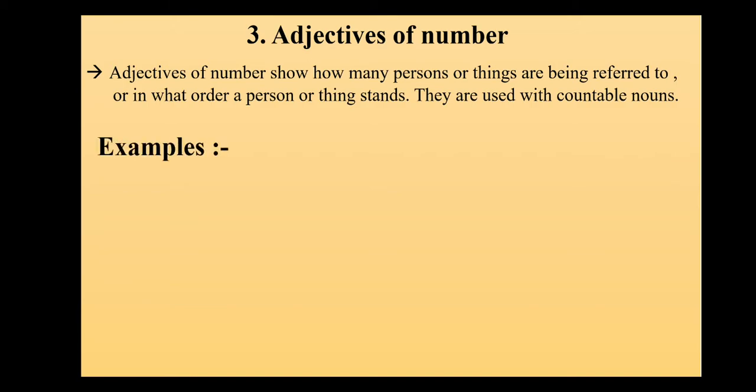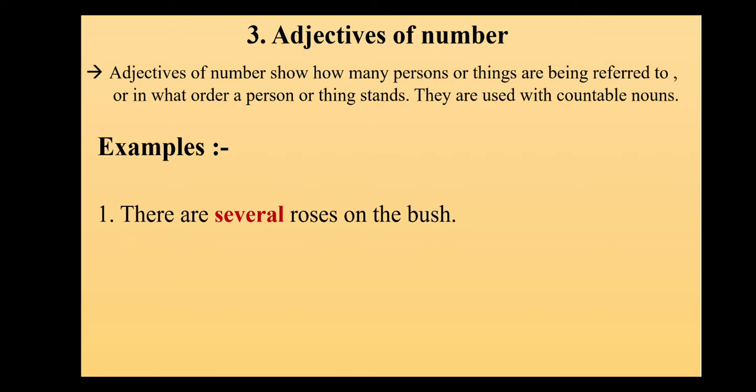How many? The same question as we asked for adjective of quantity will be asked for adjective of number. The only difference between these two is that in adjective of quantity, the nouns are uncountable, the nouns that cannot be counted. But here, in adjective of number, the nouns are countable. Clear? There are several roses on the bush.